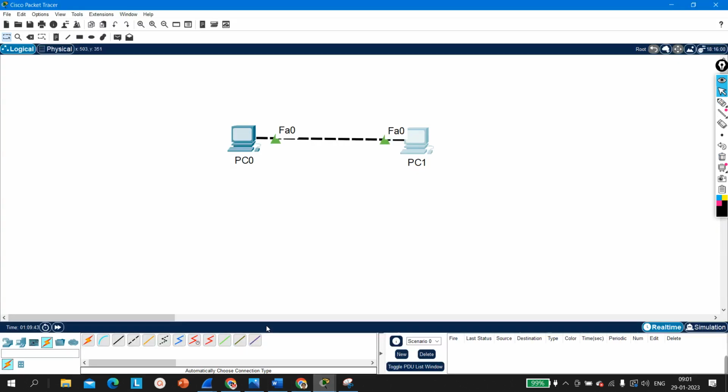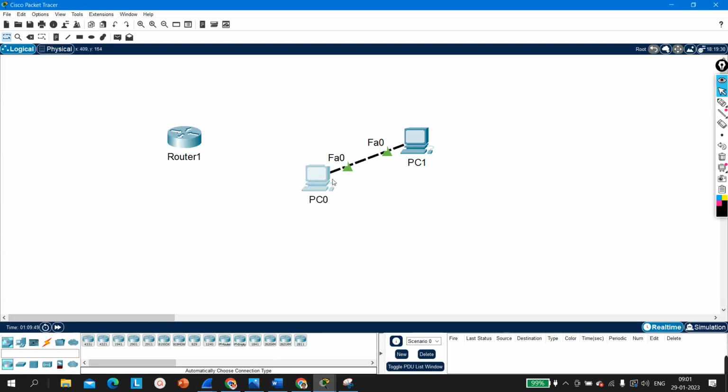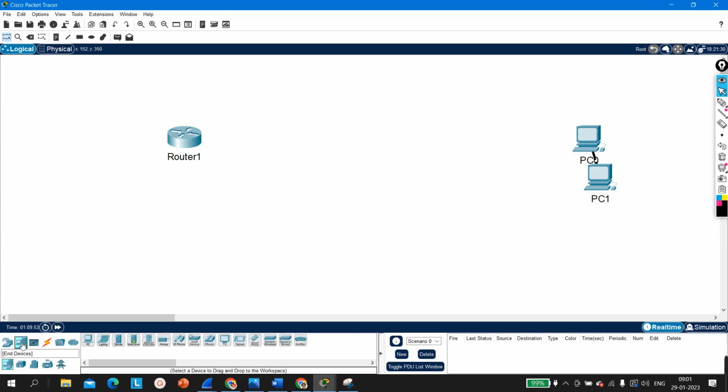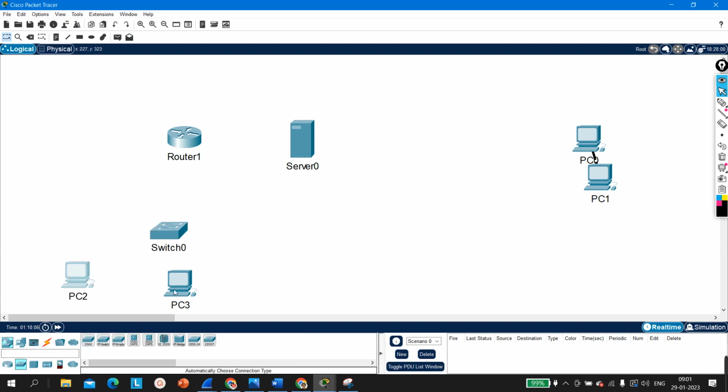So in Packet Tracer, let me take one router here. Okay, and suppose this router is connected to one server, and here we have two computers. Let me take one switch as well. So this is my switch. Okay, let me connect all devices together.